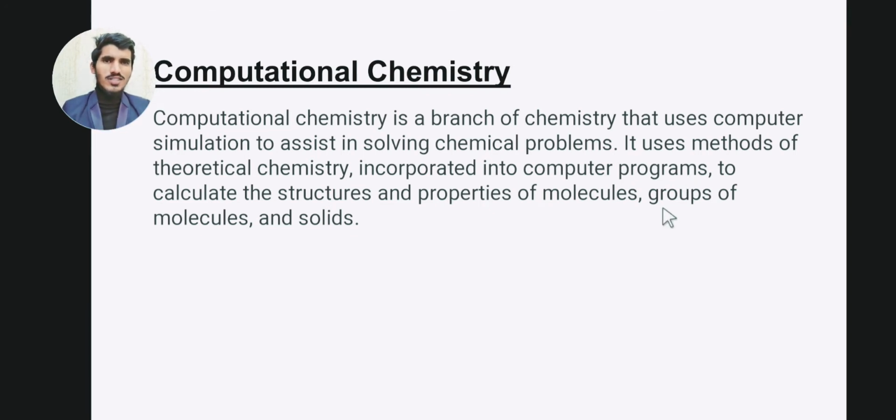In computational chemistry, we use different computer software. The software is based on theoretical chemistry, to calculate the structures and properties of molecules, groups of molecules, and solids. Using that software, we calculate the structures and the properties of molecules, groups of molecules, and solids. If I say this in short form, computational chemistry is a branch of chemistry in which we use computer software,